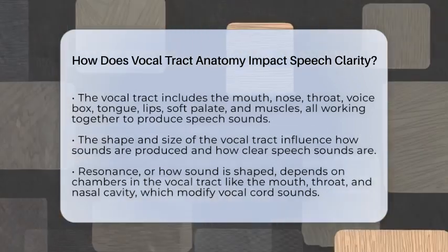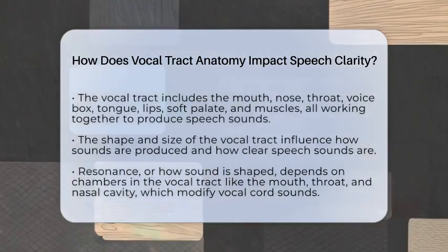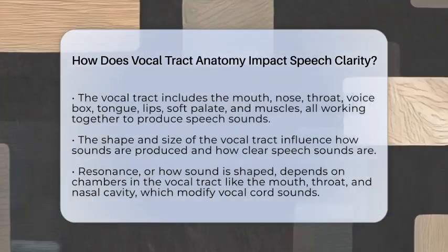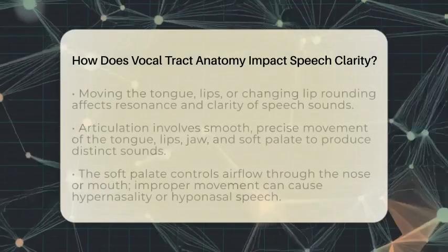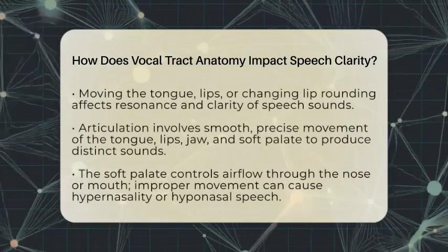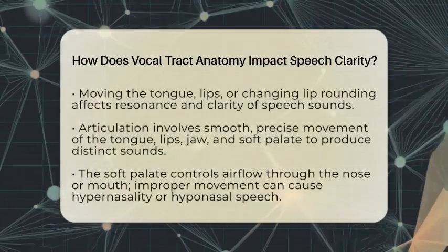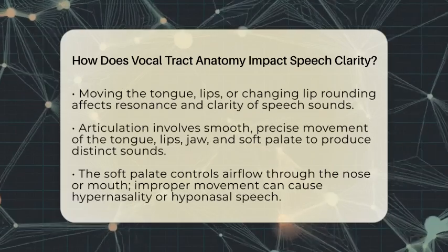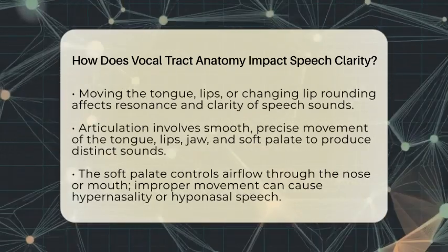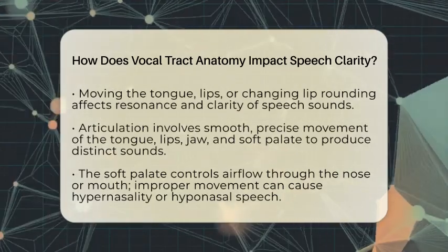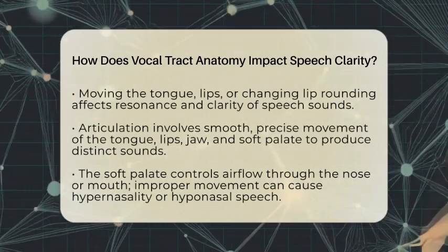The mouth, throat, and nasal cavity act as chambers that modify the sound from your vocal cords. For example, moving your tongue forward or backward changes the shape of the oral cavity, which alters vowel sounds. Rounding or spreading your lips also impacts resonance, making sounds clearer or more muffled. When these movements are precise, speech sounds come out distinct and easy to recognize.